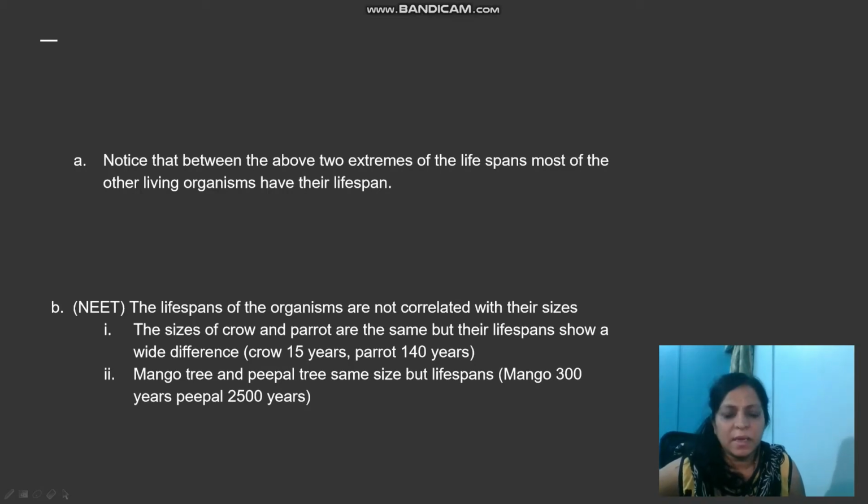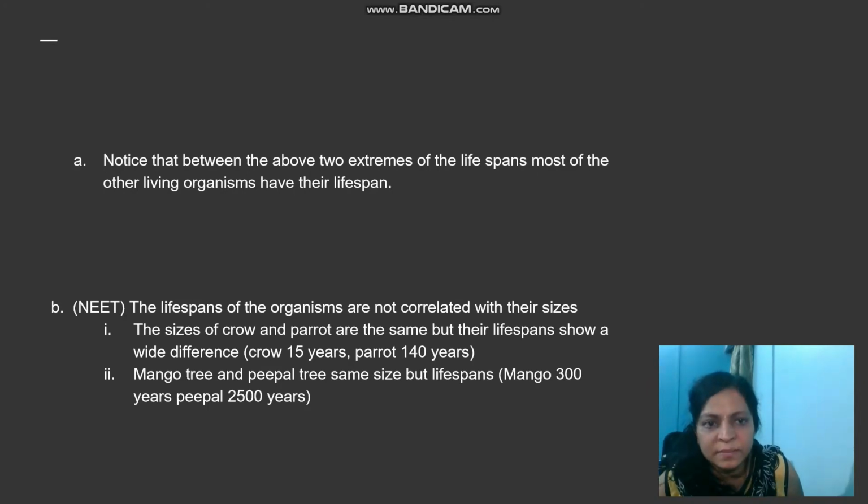So till now you came to know the meaning of lifespan, that is the period from the birth till the natural death of an organism. Second, you came to know different organisms have different lifespans. And next, that some organisms have shorter lifespans and some have longer lifespans, with all others in between the two extremes.